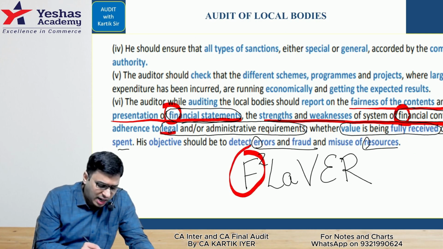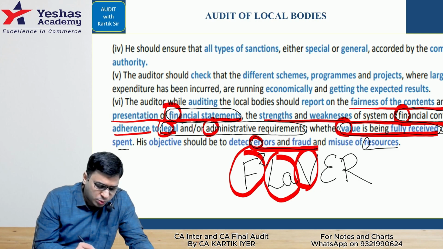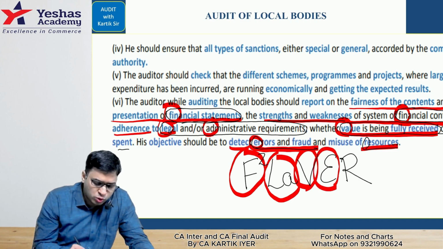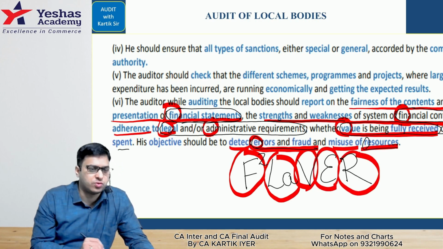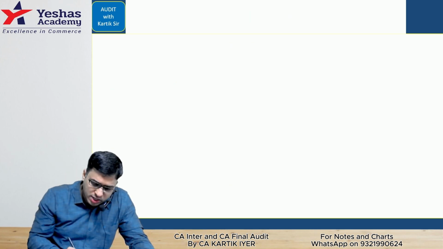And after that, you have legal and administrative requirements. Have we adhered to that? That is basically L and A. Whether value is being fully received or not, that is basically V. E is errors and fraud should be detected. That is E. And resources misuse is happening or not. That is R. FLAVOR. And the next answer, that is objective of local body audit, also has the same code only.